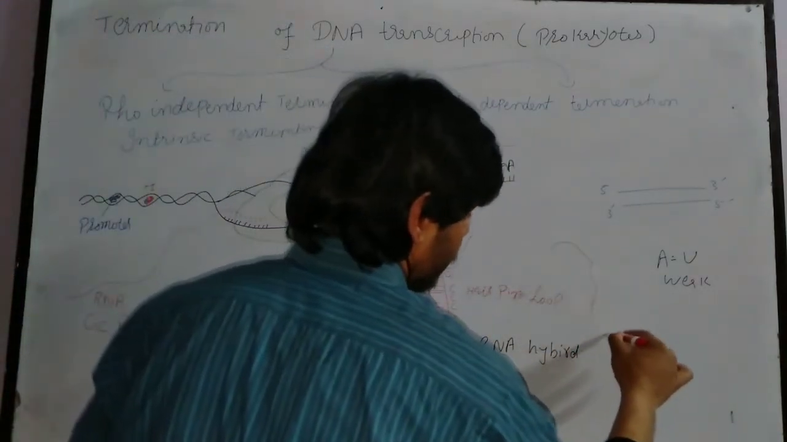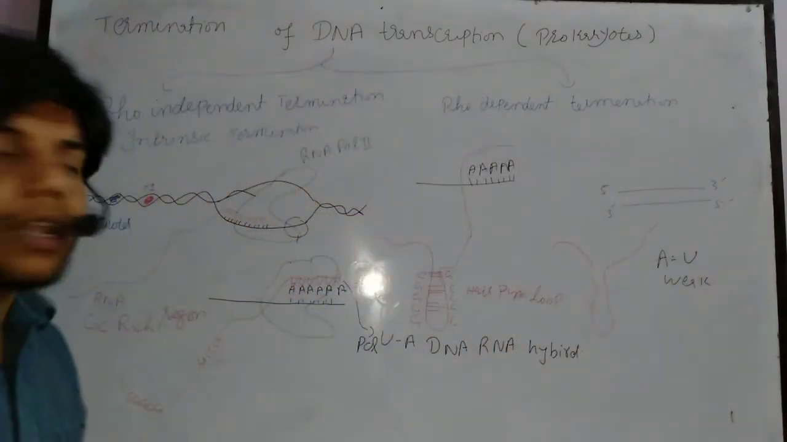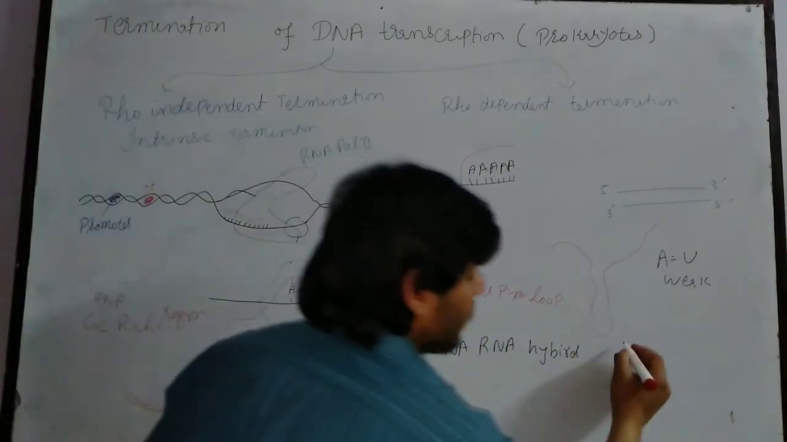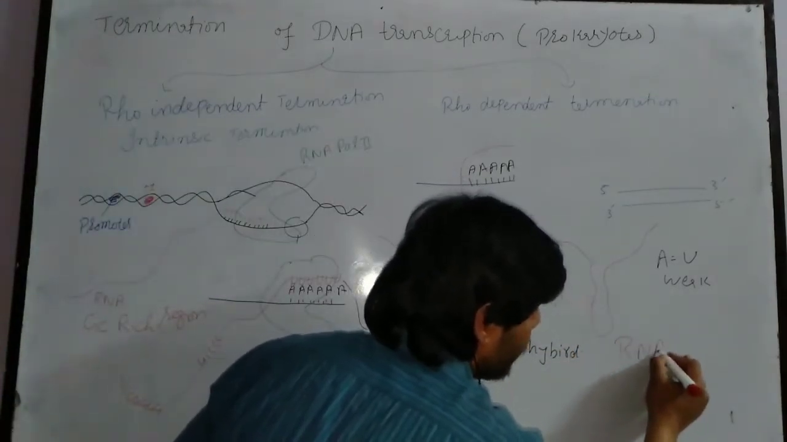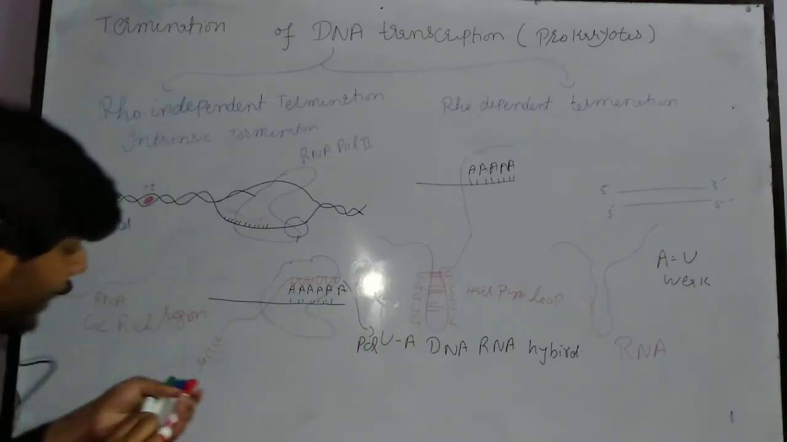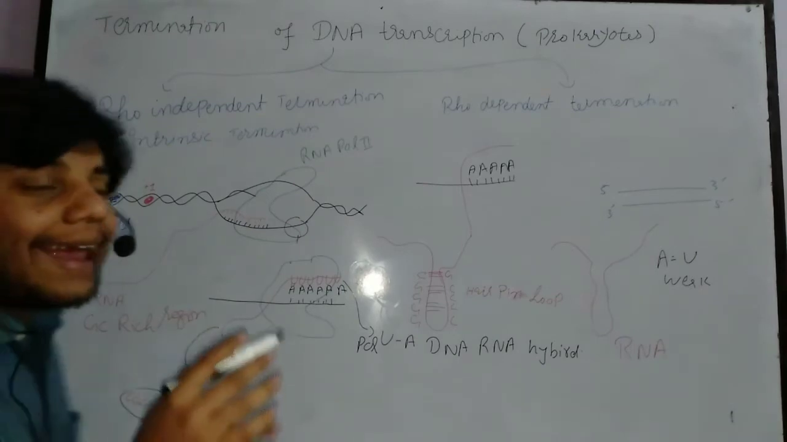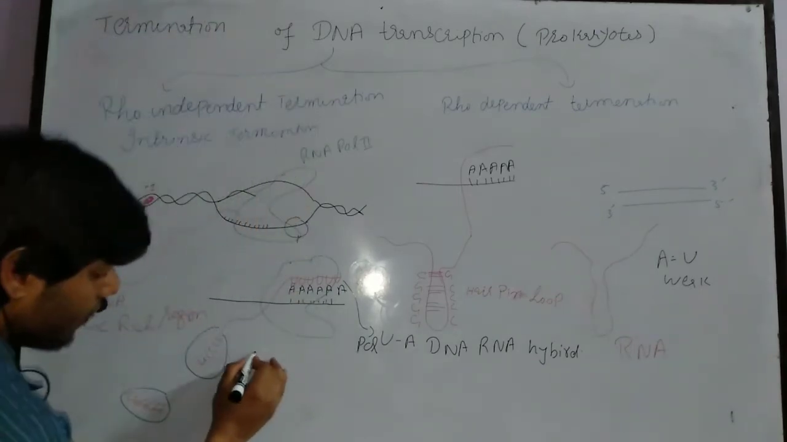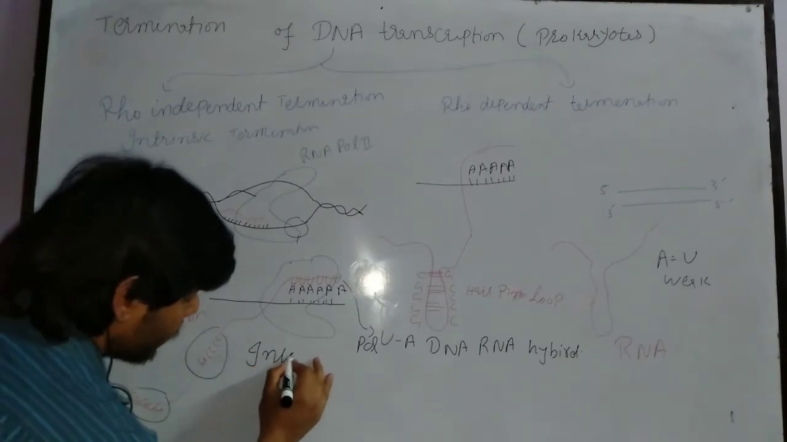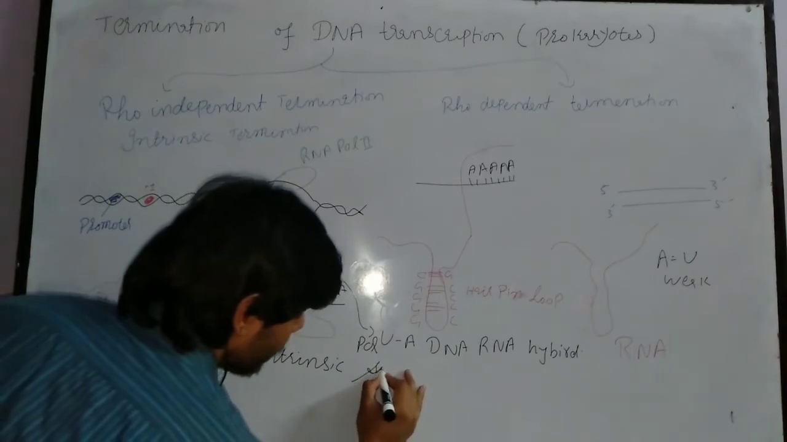And once we get the RNA strand, it will look like this, a hairpin loop like structure. This is the RNA structure. So we will get RNA in this form, which is dragged out. Remember, this area is also called the intrinsic signal.